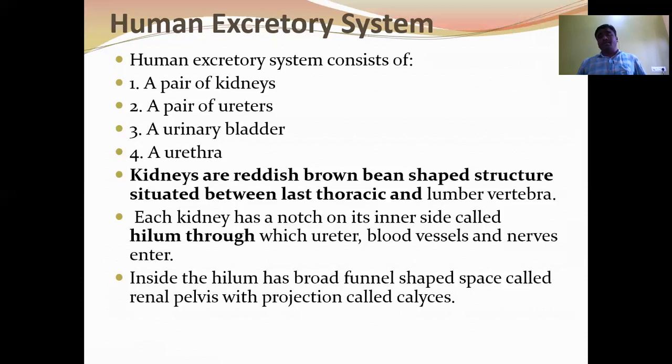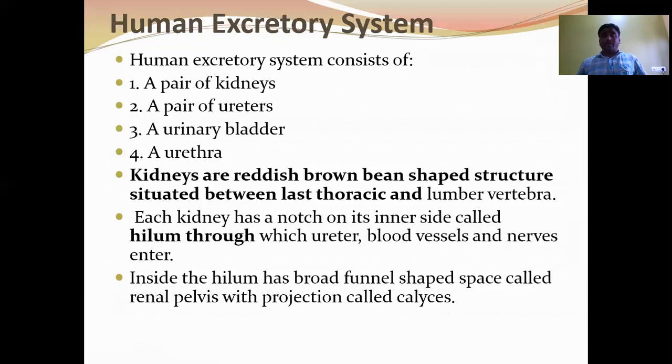Each kidney has two portions, concave and convex. The inner concave region of the kidney has a notch called the hilum, through which the ureter, blood vessels, and nerve fibers enter. Actually, the renal artery and nerve fibers enter the kidney, and the ureter and renal vein emerge out from the kidney.